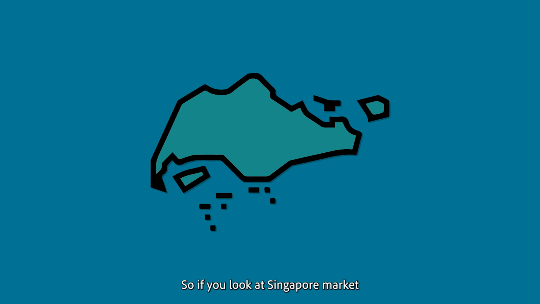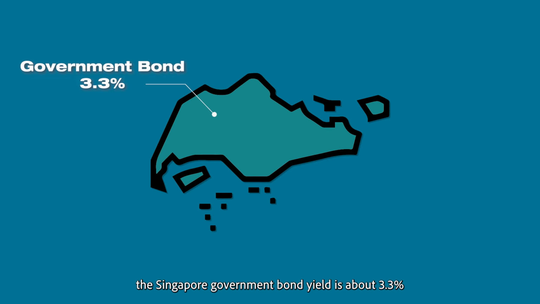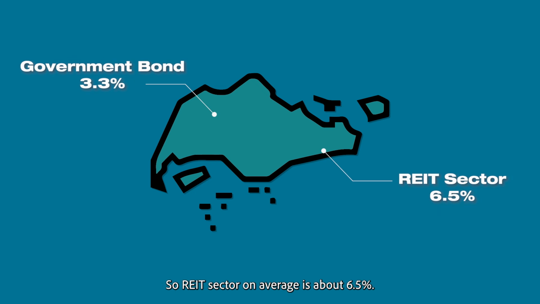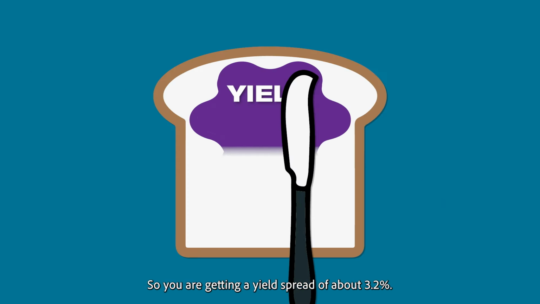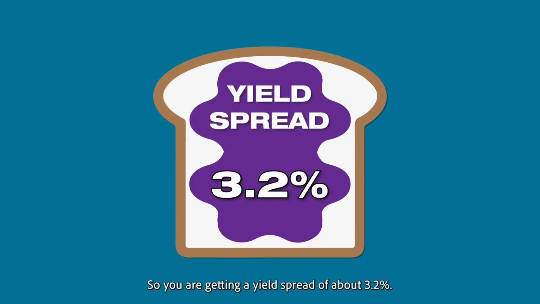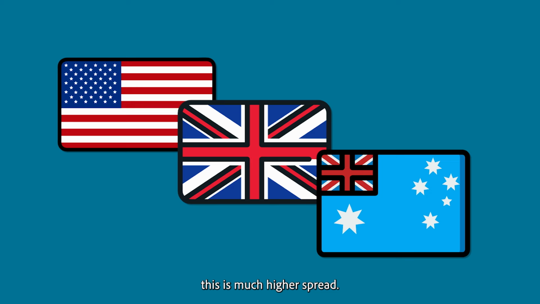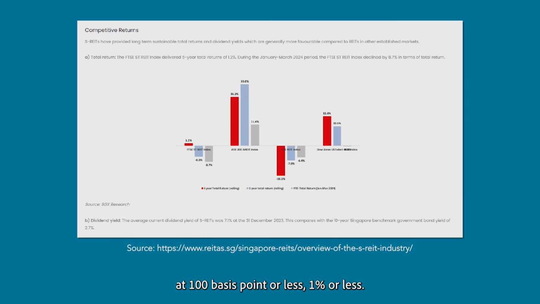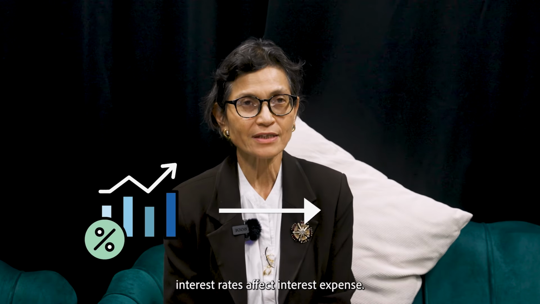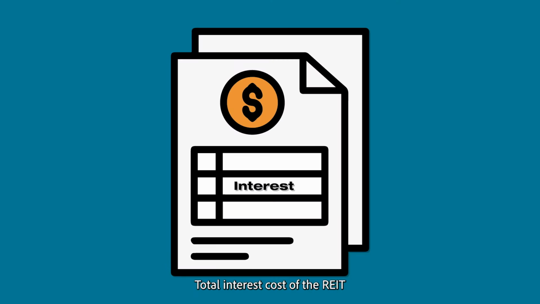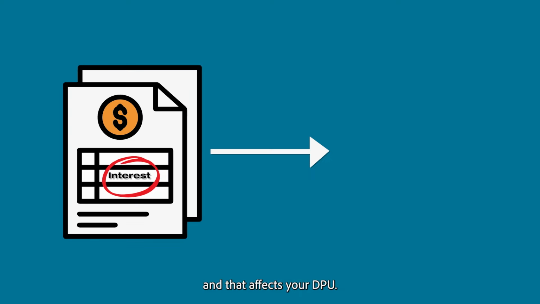If you look at the Singapore market, the Singapore government bond yield is about 3.3%. The REIT sector on average is about 6.5%. So you are getting a yield spread of about 3.2%. When you compare it with global markets like the US, UK, Australia, this is a much higher spread. Those markets are spreading at 100 basis points or less, 1% or less. So it's still attractive.